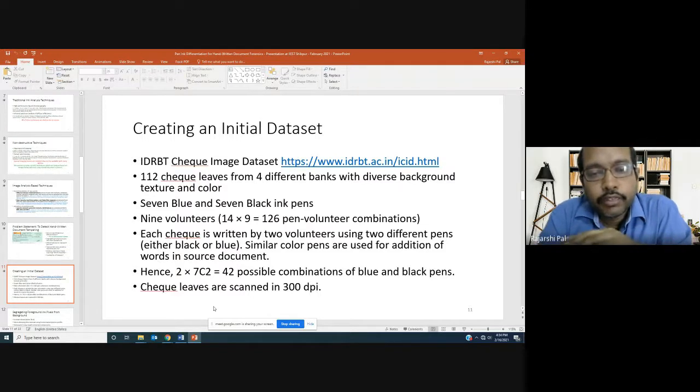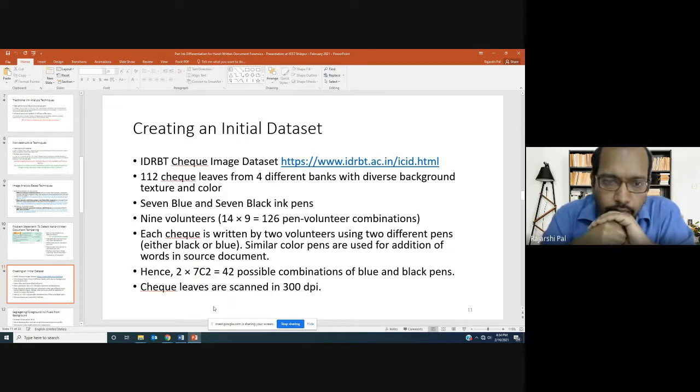We took 7 blue and 7 black ink pens, a total of 14 pens, and engaged 9 volunteers to fill up the checks. So we get 14 times 9, that is 126 pen-volunteer combinations. Each volunteer uses each one of those pens, to avoid bias from how one particular volunteer writes.